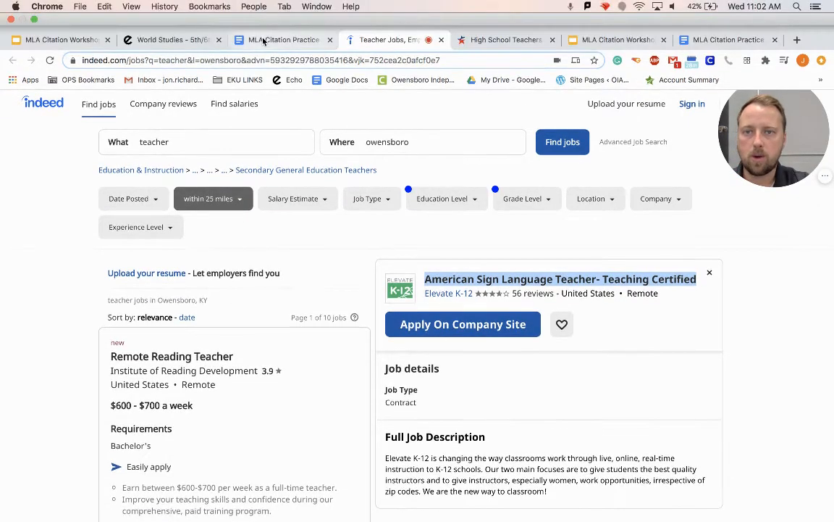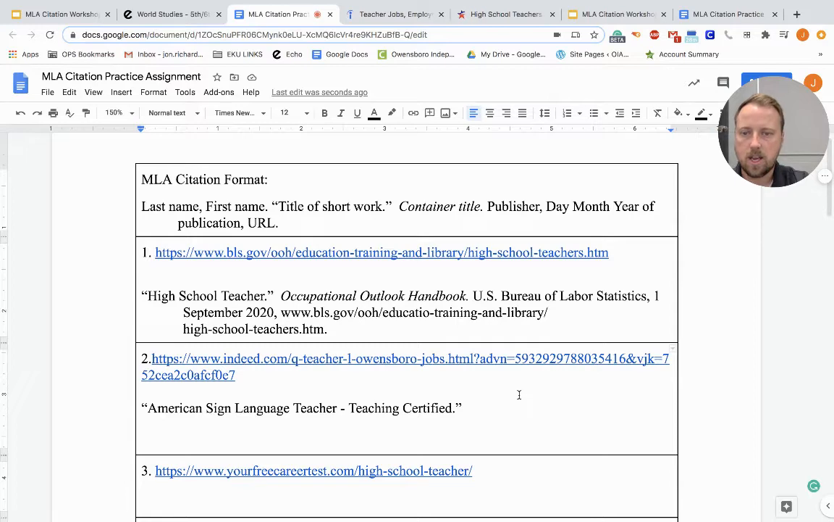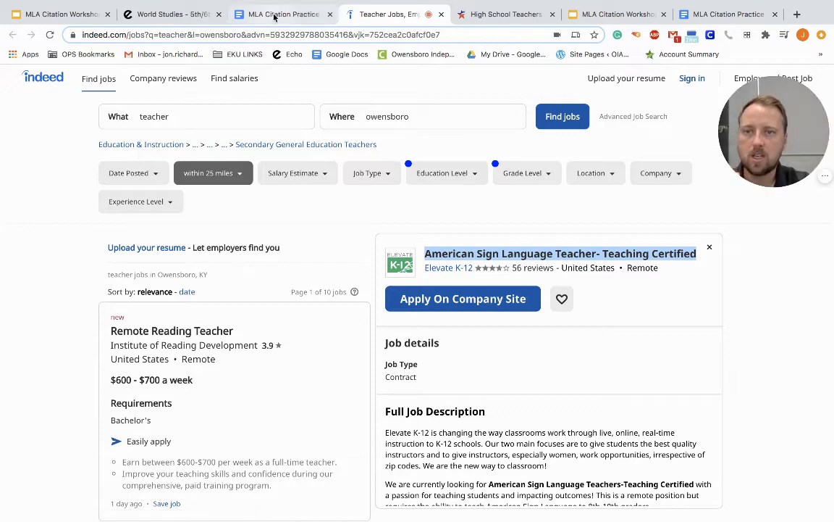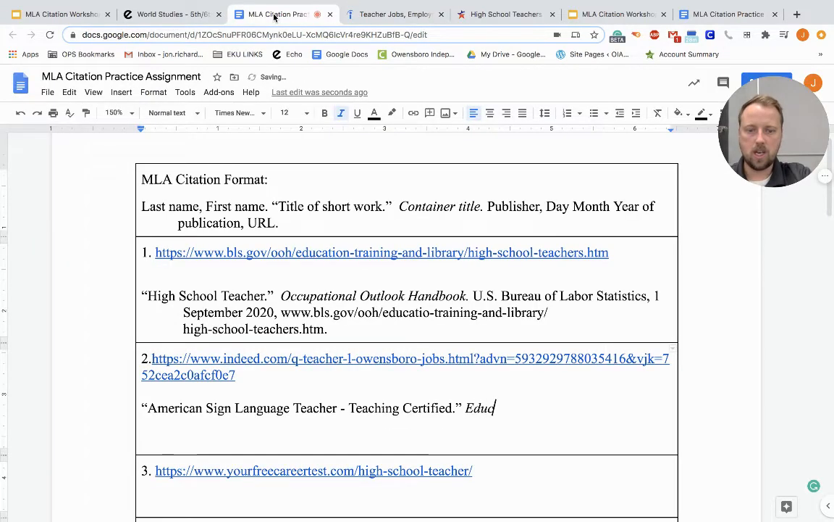So I'm going to go back to the MLA citation practice, and just following along right with this, I'm going to put a space, and then I'm going to do italicized because title of container is italicized, and double check what it is. It's education and instruction. So I'm going to do education and instruction. And I'm going to finish that with a period. Okay, and then I can unitalicize, put a space, and now I'm looking for my publisher.